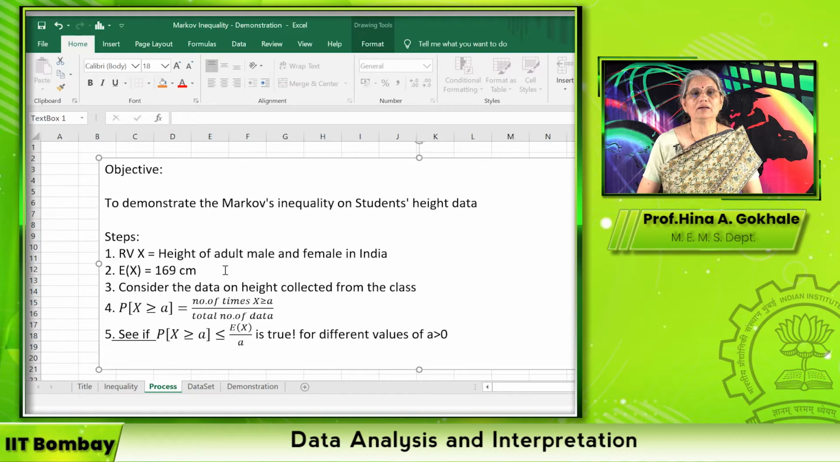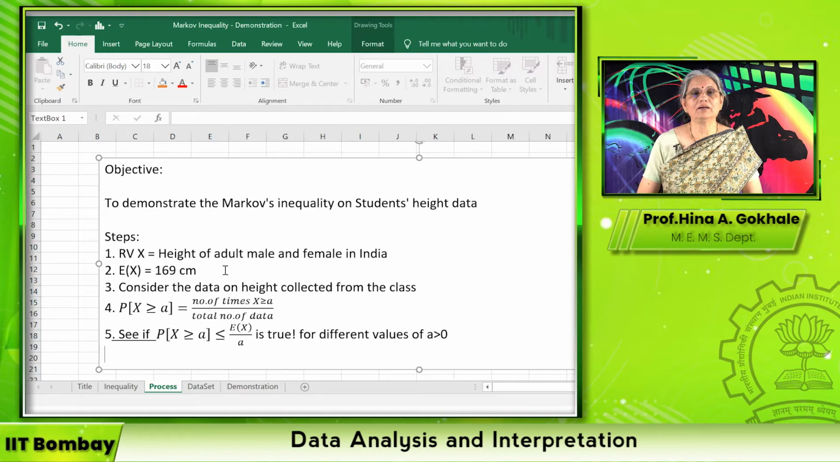Now let me comment on this. Generally, when you consider the data, it is considered only for the male or only for the female because they have a different distribution pattern. But in our classroom, we have collected the data anonymously, so we cannot really differentiate which height belongs to male and which height belongs to female. Therefore, I have taken a mixed data.